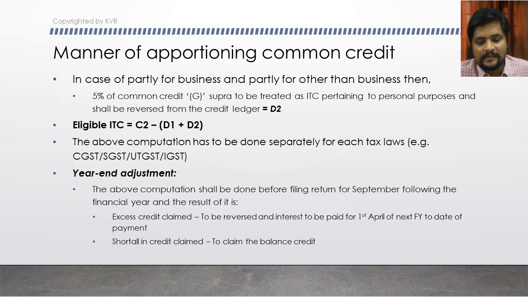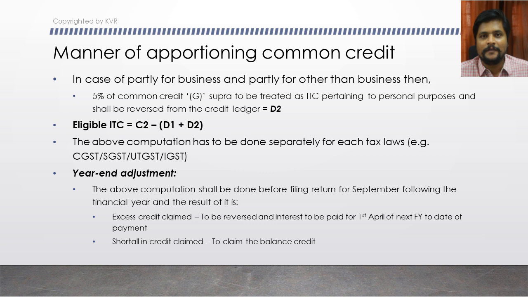Okay, then there is one another scenario or provision provided here. You are doing all this computation, and this computation has to be done for every period. For every tax period you are filing your returns, you can do this computation and arrive at whatever is the eligible credit for you, and that credit you can avail for every tax period.